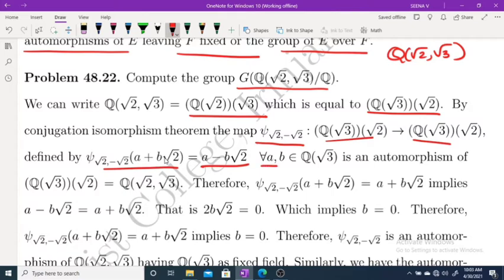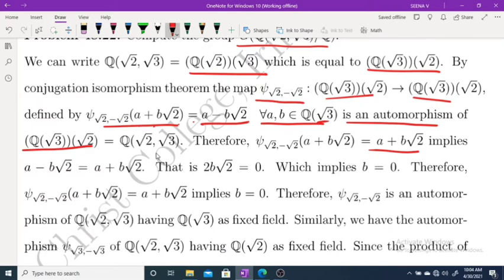Therefore, for every a, b belongs to Q(√3), this condition holds and it is an automorphism of Q(√2, √3) over Q(√3). Therefore psi(√3, −√2) of (a + b√2) equal to a + b√2 implies b equal to 0.